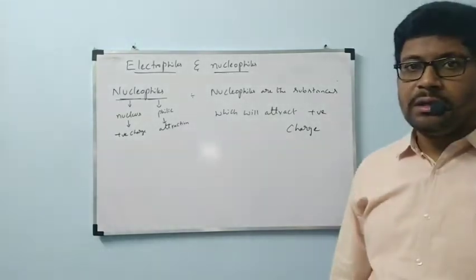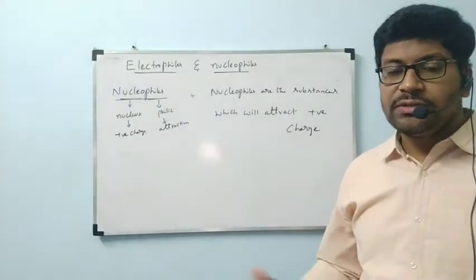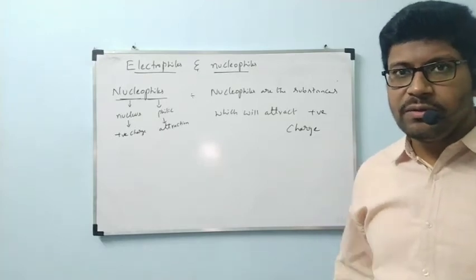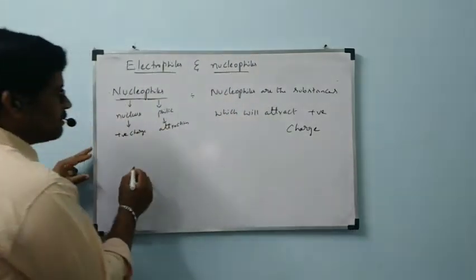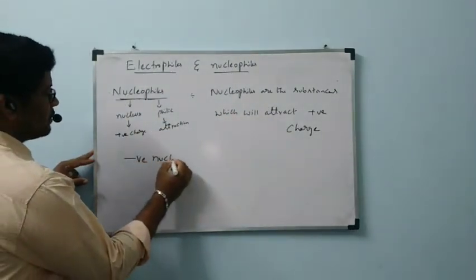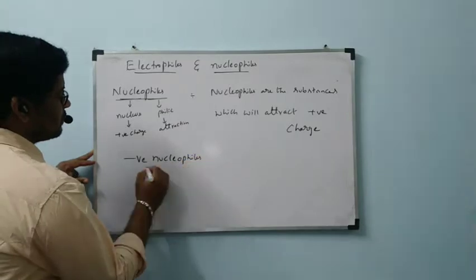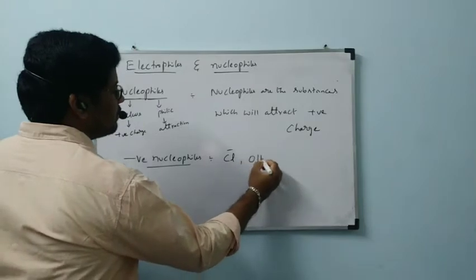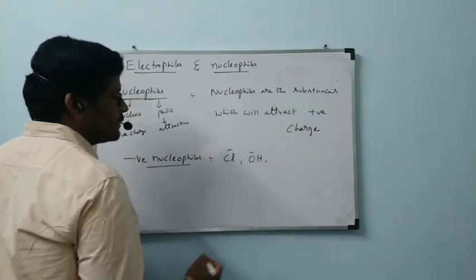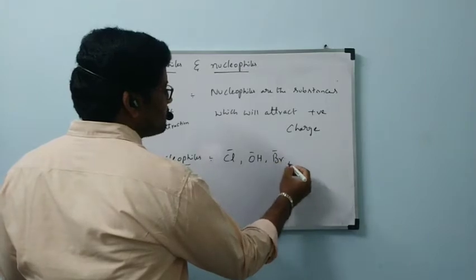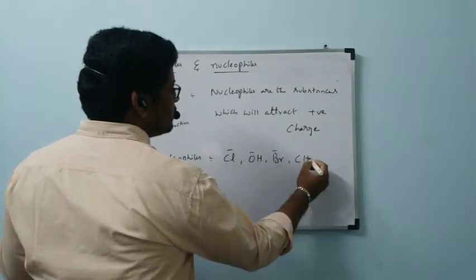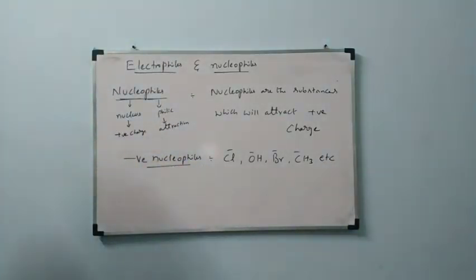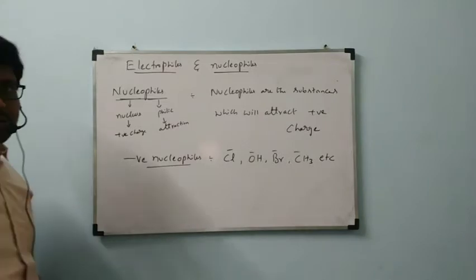If they want to attract the positive charge, they should carry negative charge, or even neutral nucleophiles are also there. So I am going to give examples. Negative nucleophiles: Cl minus, OH minus, Br minus, CH3 minus, etc. These all come under negative nucleophiles. They will attract the positive charges.